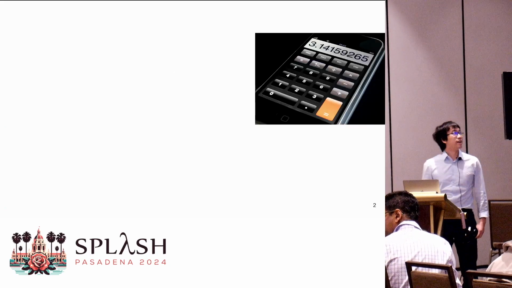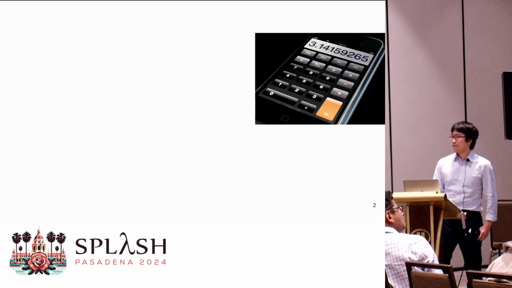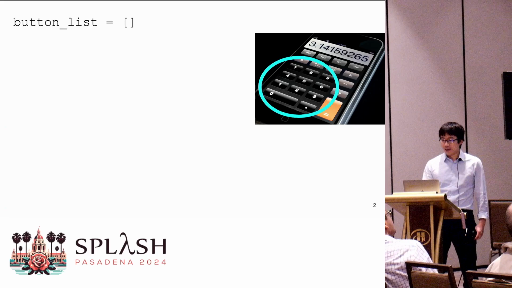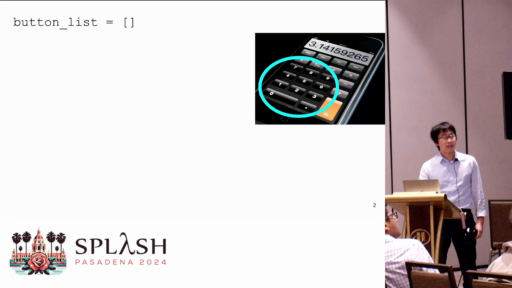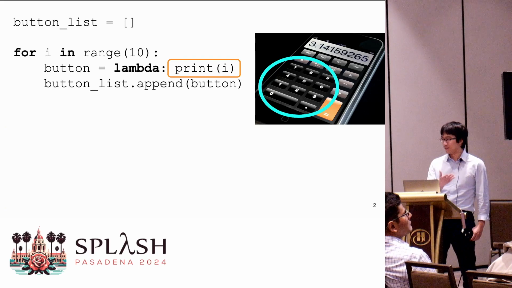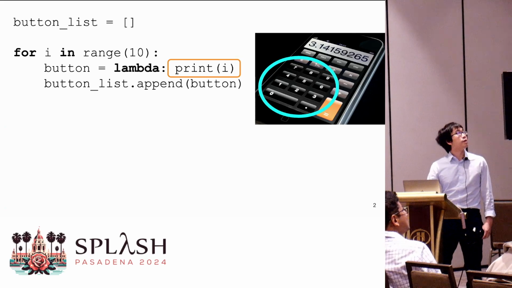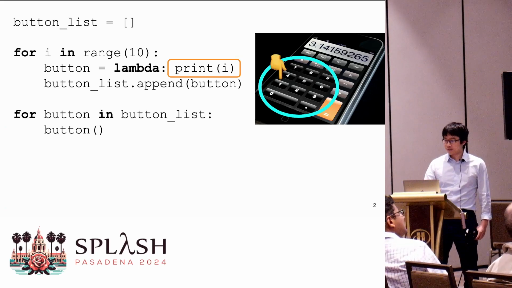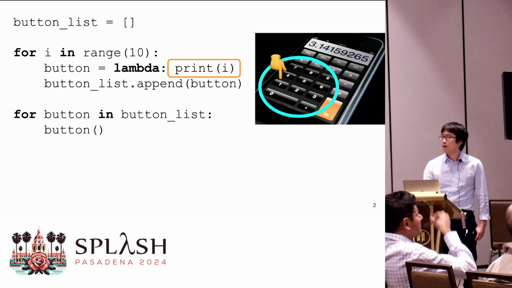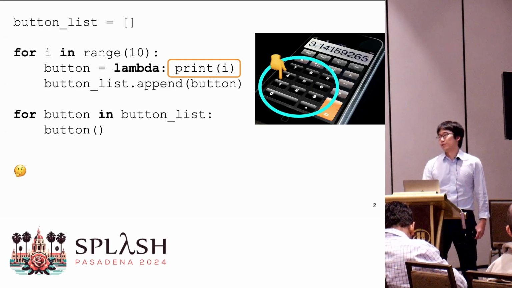Imagine you are creating a calculator. So we have a list of buttons. And for each number, we would like to add a callback function that will print that number. And then just to test it out, we will go through the button list and simulate pressing each button. What would you expect this program to produce?